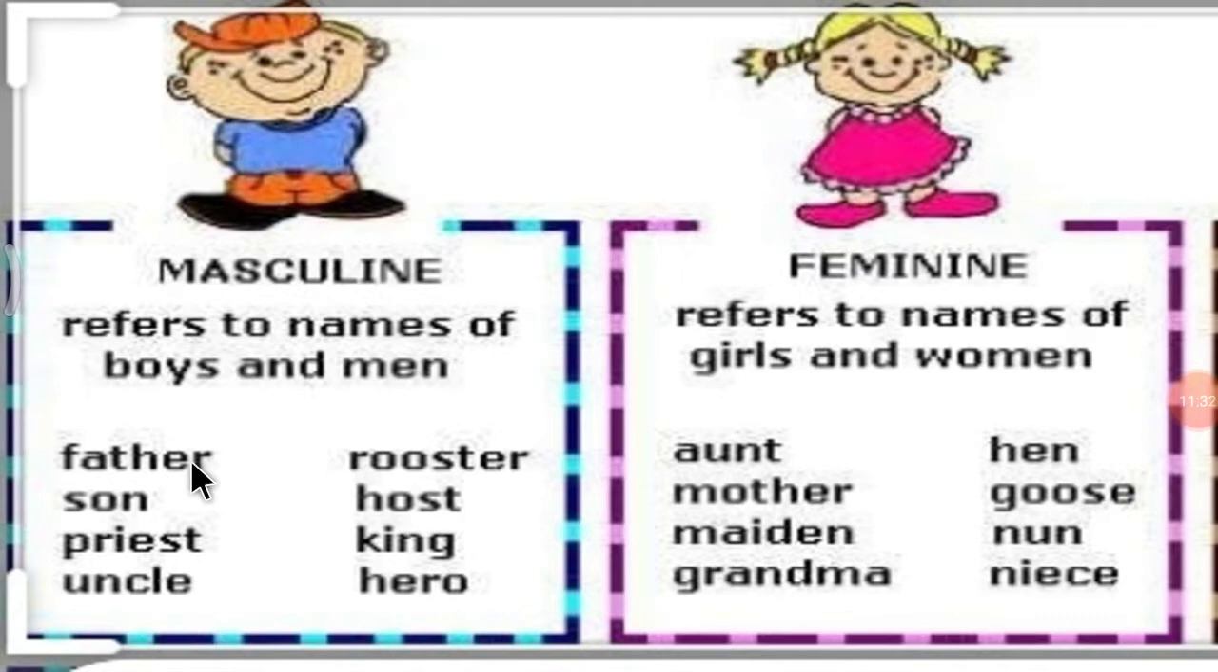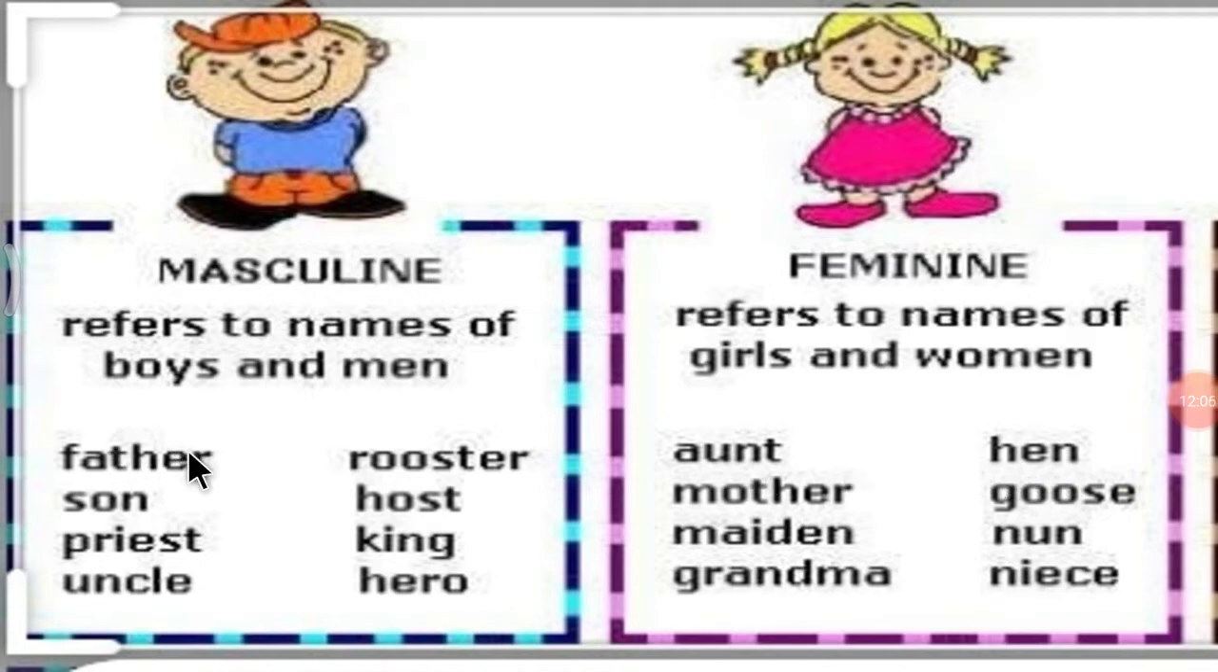So, number 1 is father. Masculine gender, father. So, what is the feminine gender? Mother. Father is a masculine gender. Mother is a feminine gender. Then rooster. Rooster is a masculine gender. Hen is a feminine gender.